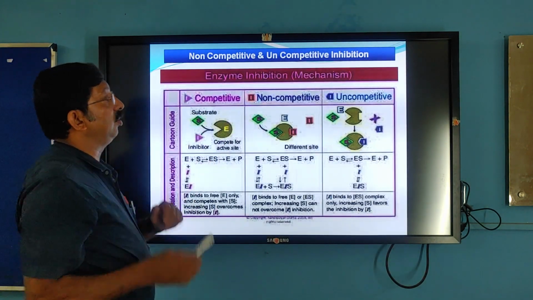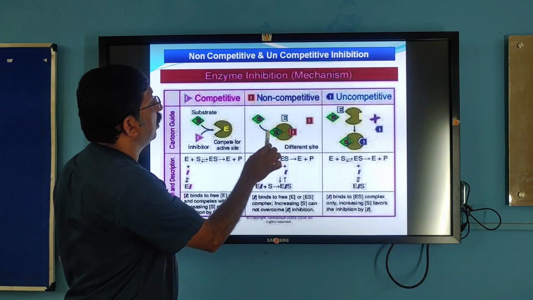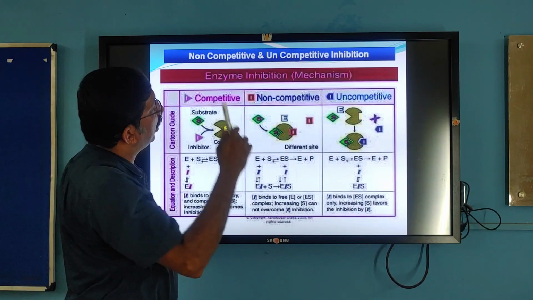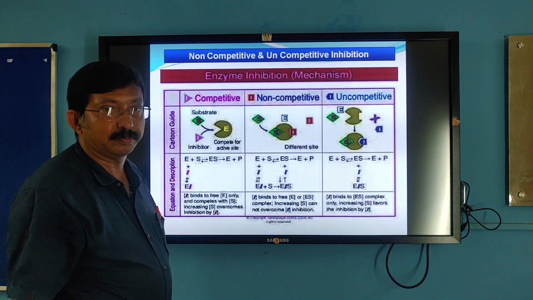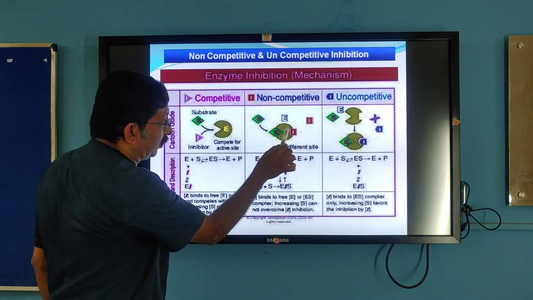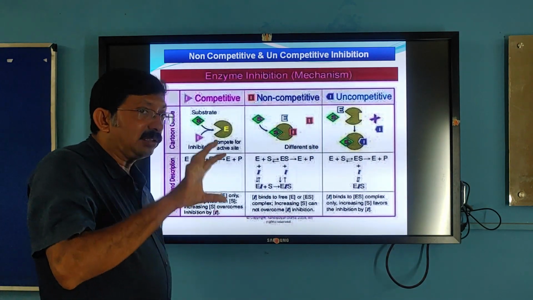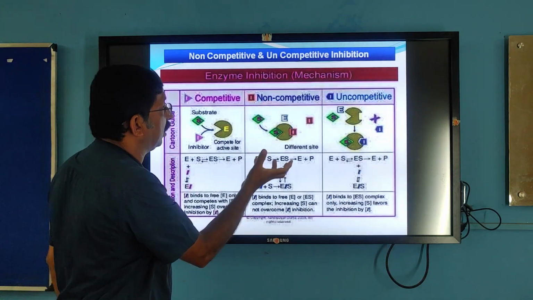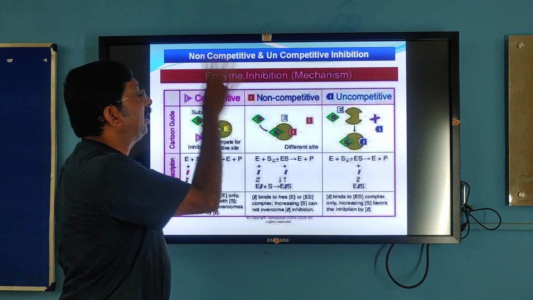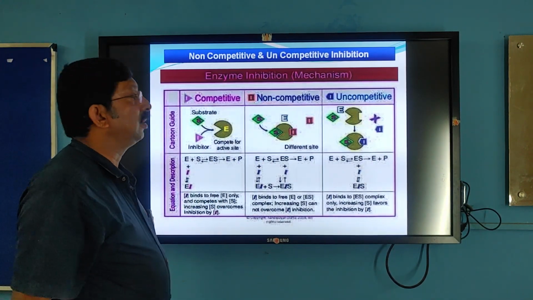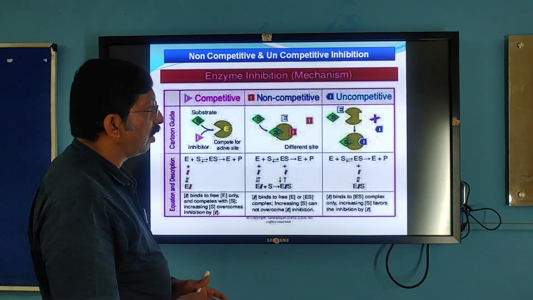Now the non-competitive inhibition. See here, this is an enzyme. This is the substrate active site, and this is the inhibitor molecule. The enzyme will have another site somewhere very far from the active site. The molecule goes and binds to that site, called the inhibitor site, and changes the three-dimensional conformation of the enzyme. The enzyme structure is altered. Then the substrate can no longer bind to the active site, and the enzyme activity is reduced, inhibited.